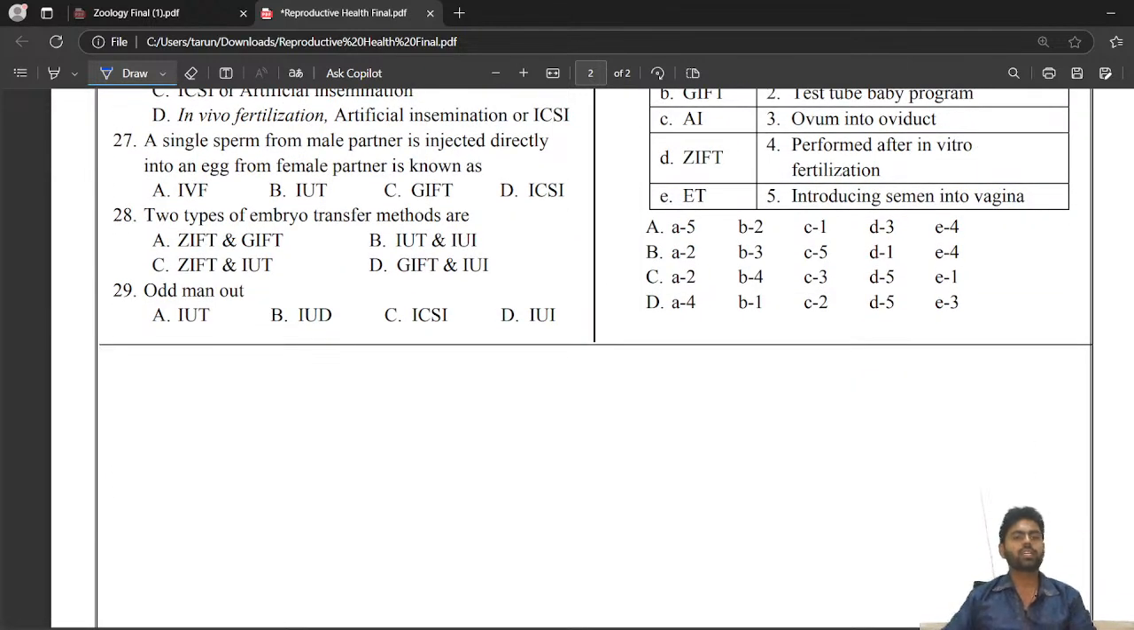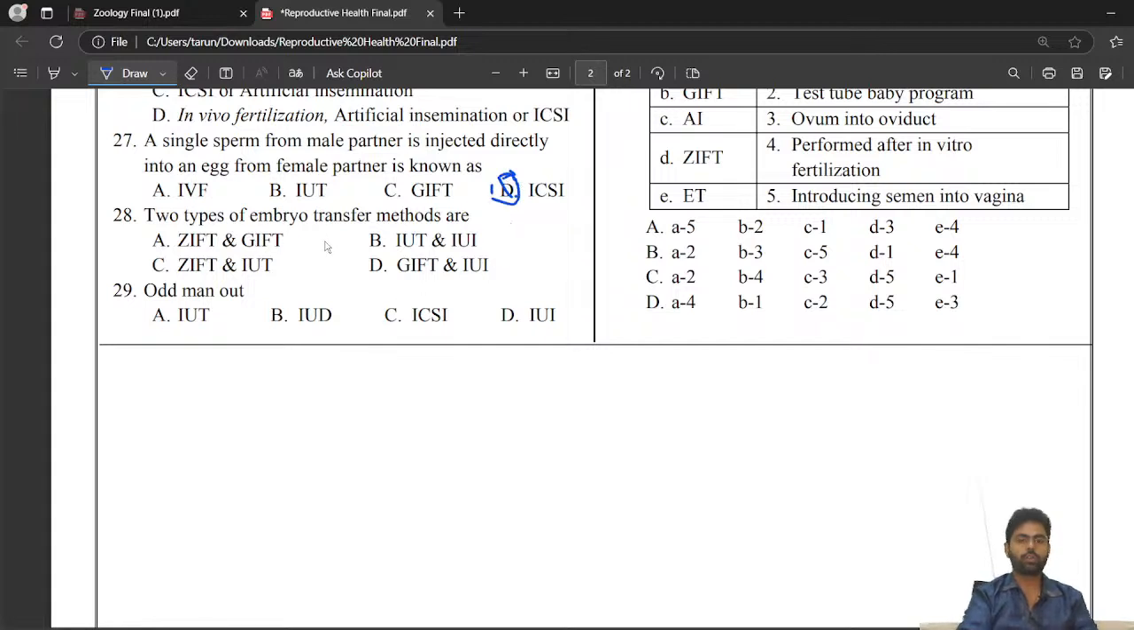Anyways, next. A single sperm from the male partner is injected directly into an egg from the female partner is known as, so a single sperm injected directly into an egg, that is intracytoplasmic sperm injection. So this will be the correct answer here.